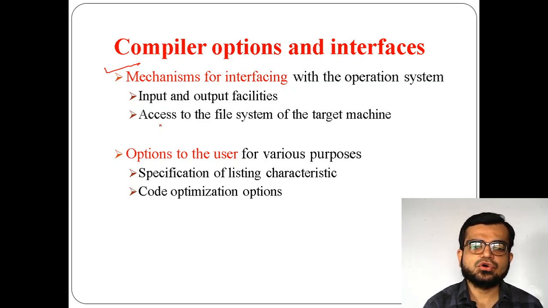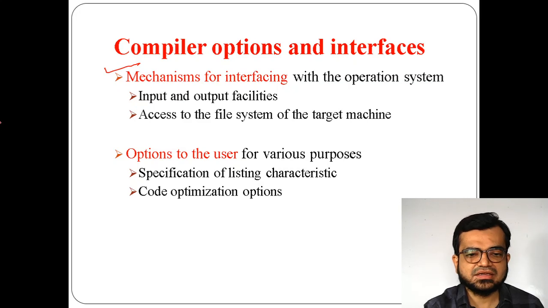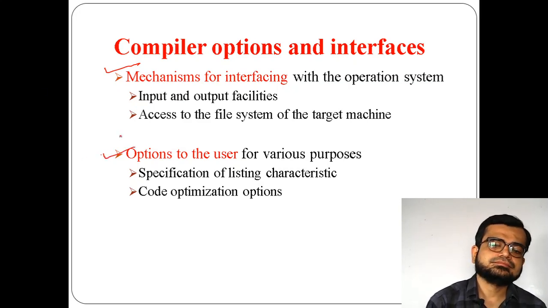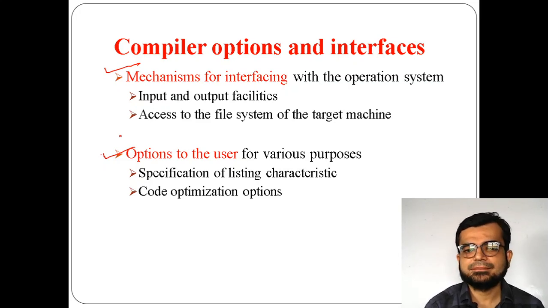For example, the code optimization option: can I include it in that way, can I use it in that aspect so that the efficiency of the compiler increases? Can I add any updates further? All of this has to be considered while constructing a compiler or in the structure of the compiler.